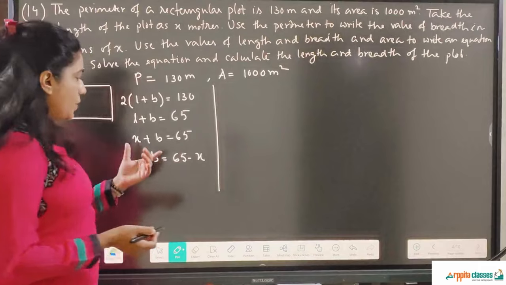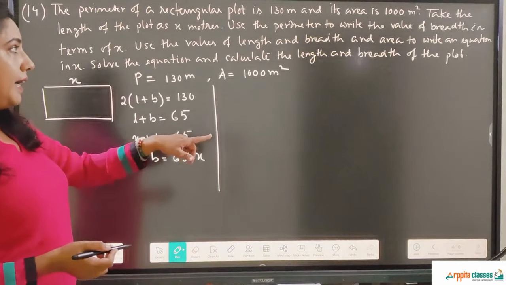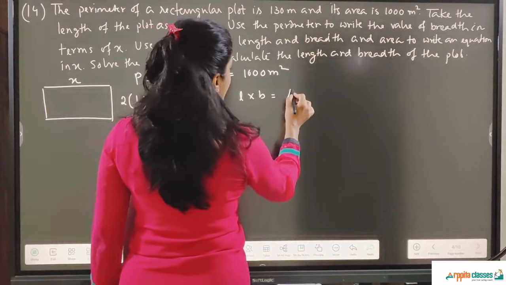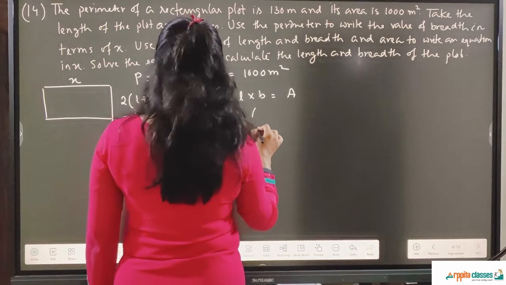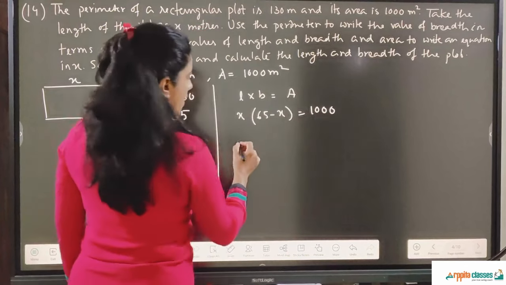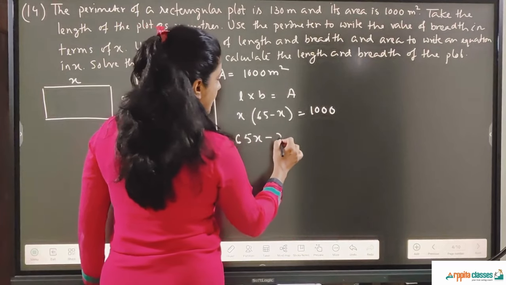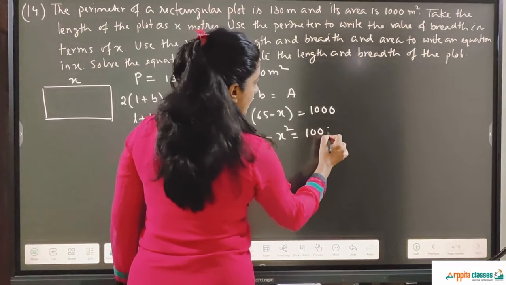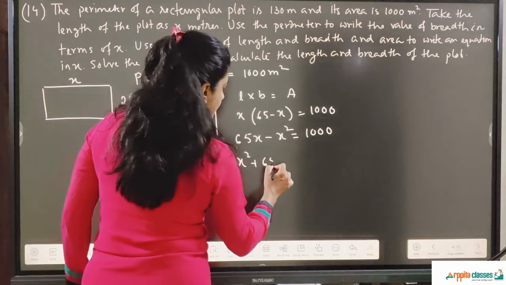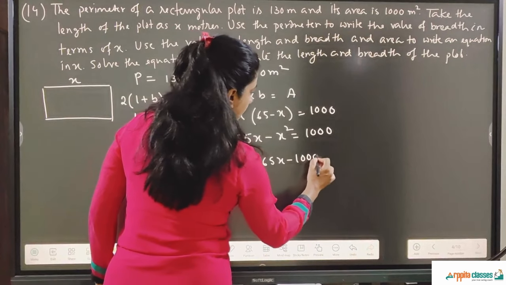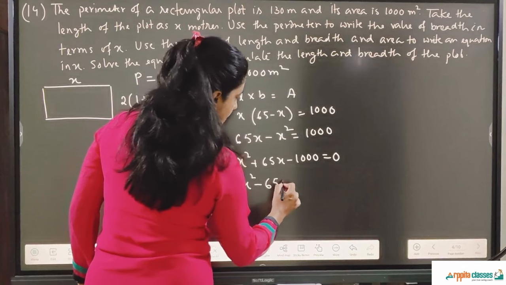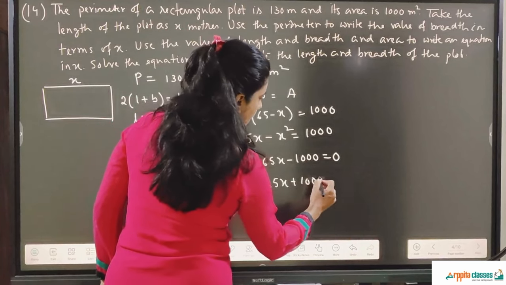Now we have to use these values of length and breadth and area to form an equation. So we know length into breadth is equal to area. Length is x, breadth is 65 minus x, is equal to area, 1000. So here 65x minus x square is equal to 1000. So I'll get everything on the same side. So it is minus x square plus 65x minus 1000 equal to 0. I'll take minus common, so it is x square minus 65x plus 1000 equal to 0.